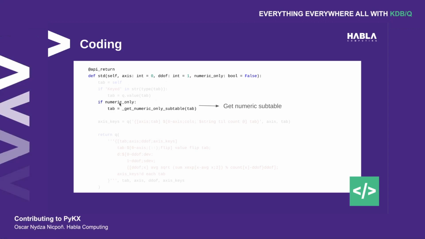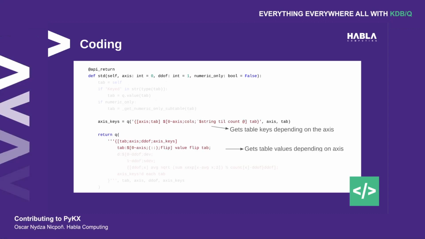So this is just running value on the table. After this, we need to handle the numeric only parameter, and for that we have this little handler function that the PyKX team already coded. It's available in this file, and it's been used so much that they made it into a function. If we have a string column, a date column and two numeric columns, it will strip out the non-numeric columns and return the subtable that contains only the numeric columns. Maybe a bit redundant on my side, but hopefully I explained that well enough.